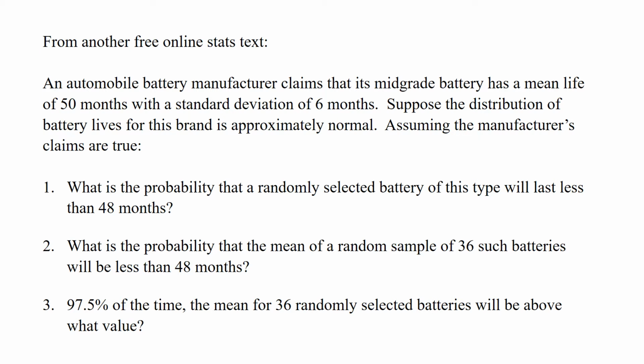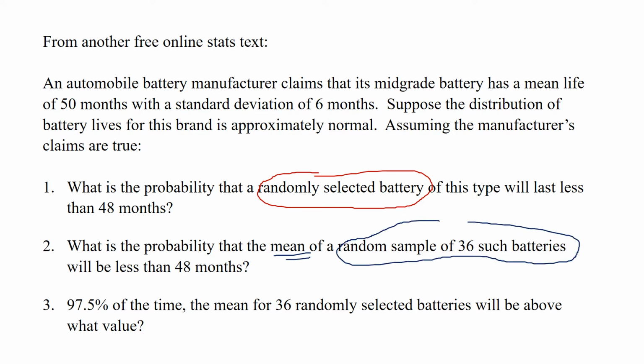1. What is the probability that a randomly selected battery of this type will last less than 48 months? Number 2 asks us, what is the probability that the mean of a random sample of 36 such batteries will be less than 48 months?